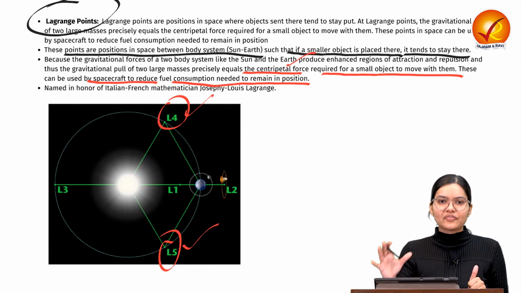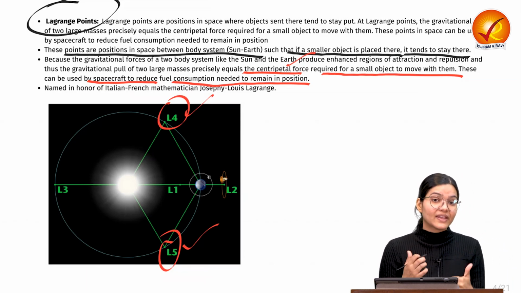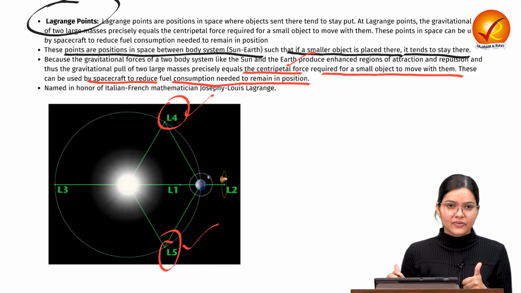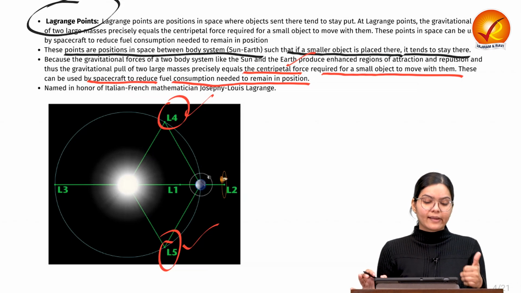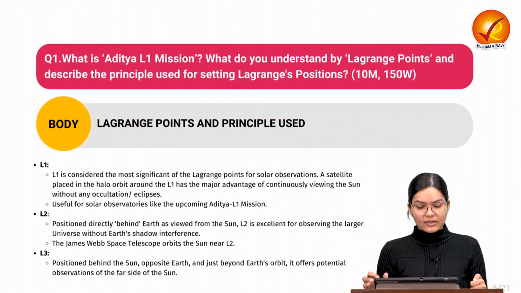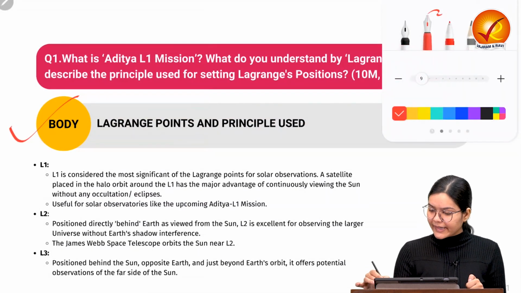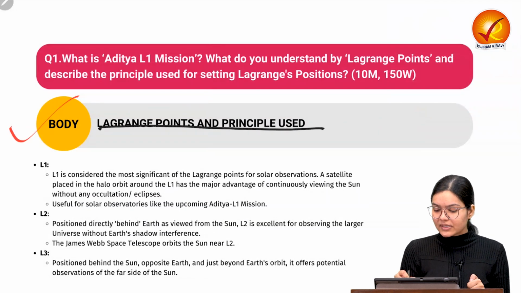So we have understood the 5 points. We have found out how we are able to find them with the help of gravity and how it provides the centripetal force. That is what we have discussed related to the Lagrange points and the principle. Now come to the body part. Here in the body, you can just write down the same thing which we have discussed. So we can write down Lagrange points and principal use.